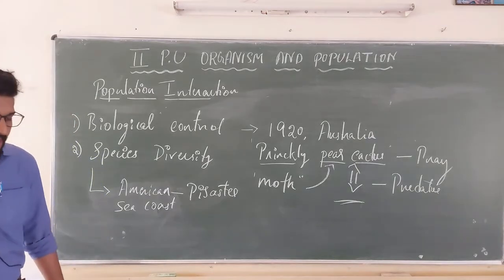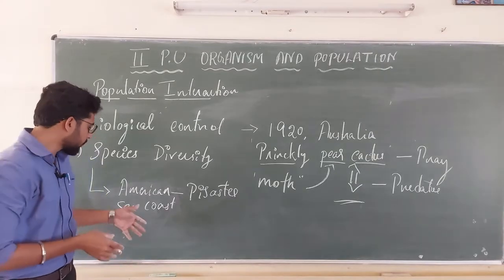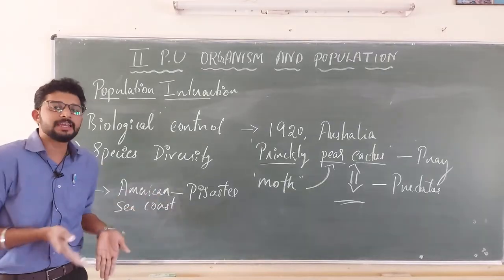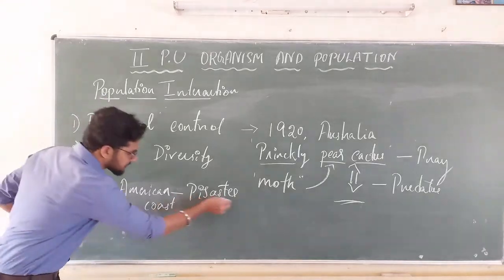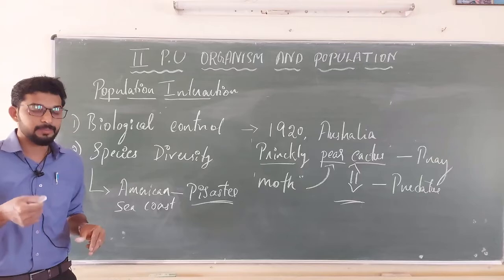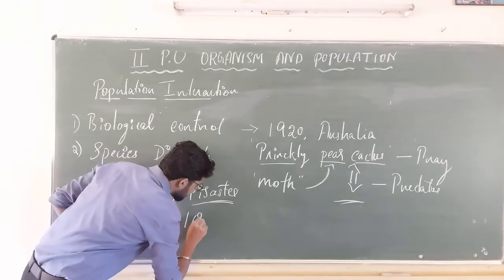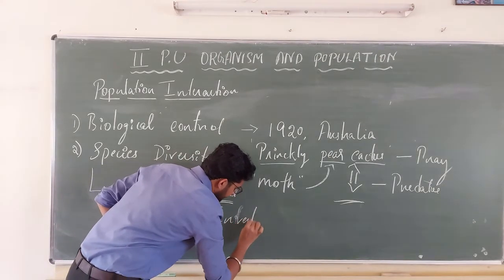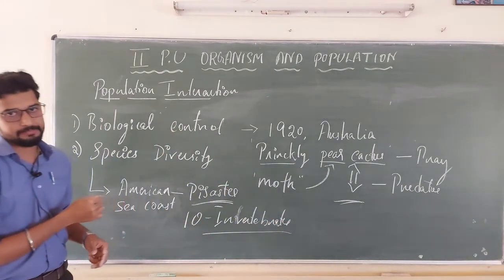What the scientists did is, they took a particular area of the American sea coast, where they started to remove the starfish called Pisaster. Because of that, almost 9 to 10 invertebrates were eliminated.